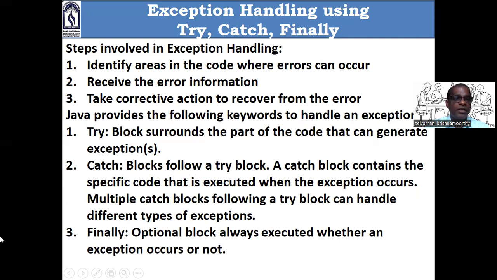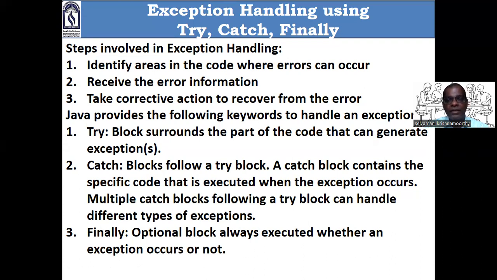Fine. Next one is catch. The catch block needs to follow the try block. After try, there should be a catch. A catch block contains the specific code that is executed when the exception occurs. The code we want to execute when the exception is raised should be placed within the catch block. Is it clear? Good. Multiple catch blocks following a try block can handle different types of exceptions.